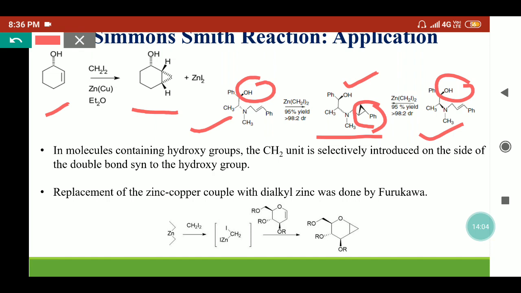One modification was done by Furukawa. They have used the Simmons-Smith reagent, but instead of the zinc copper couple, they have used a dialkyl zinc complex, which reacts with diiodomethane to give the same species, the iodomethyl zinc iodide complex, which further reacts with the olefins to give the cyclopropane derivative. Because carbenoid species are electrophilic in nature, if there are two double bonds present in a single molecule, then the cyclopropane will form at the electron rich alkene.